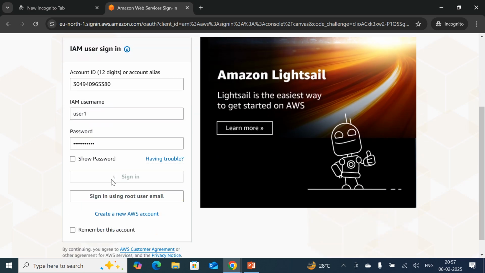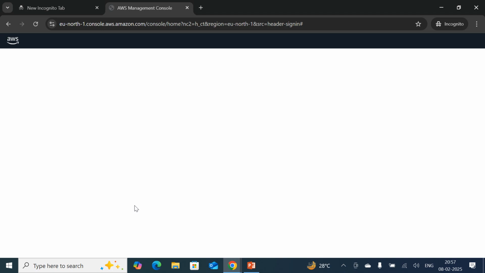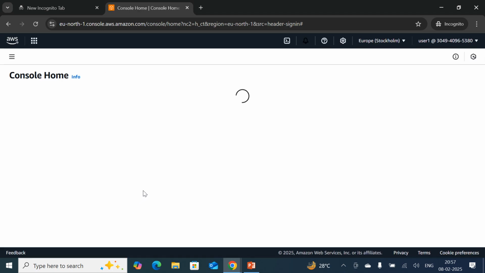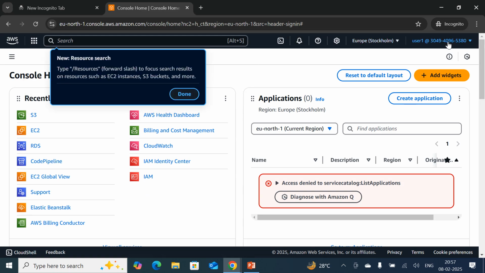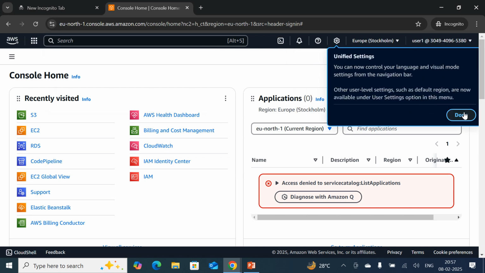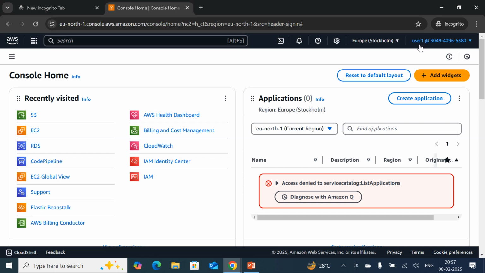Just click sign in. Earlier I used to log in as a root user, but right now with the help of the IAM user I am going to log in to the AWS page. So this is my account. Suppose you can assume this is an organization account. Whoever created the organization, his account, here he had created one user. This user has access to the S3 service only.